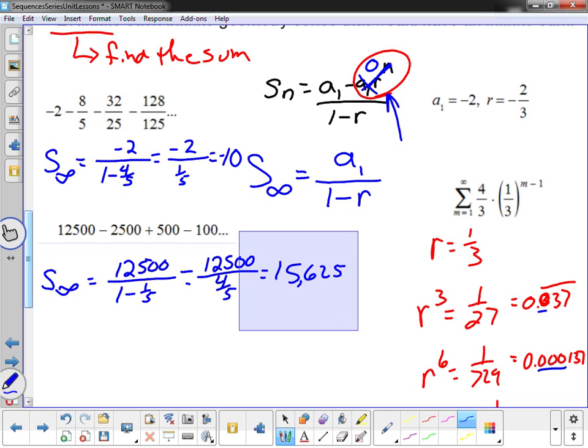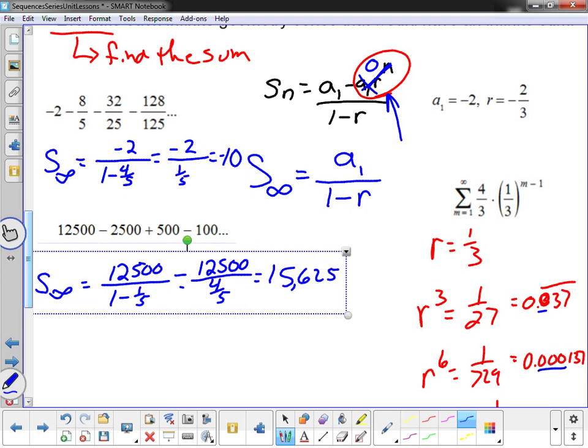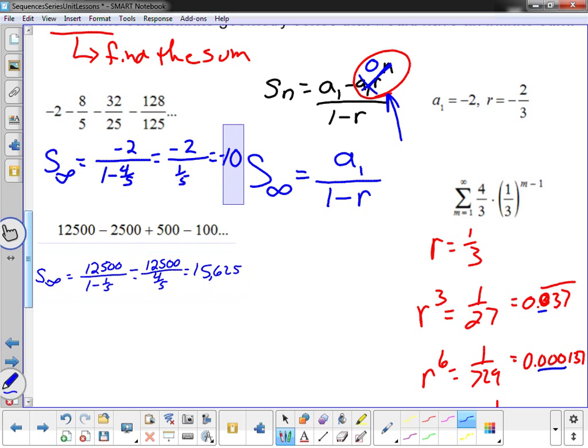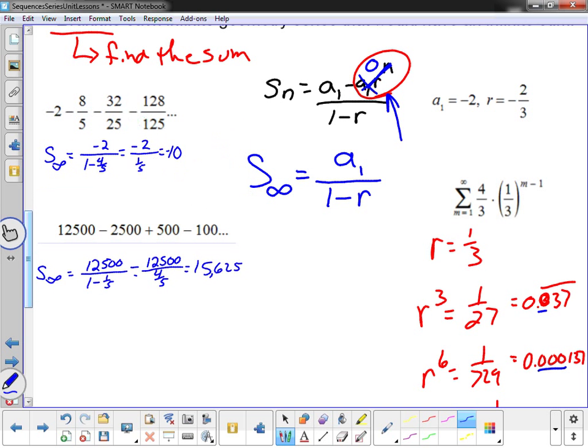So when we do these problems, notice that it's so much easier than when we were doing arithmetic ones or geometric ones alone, because all I need to know is the first term and the ratio.